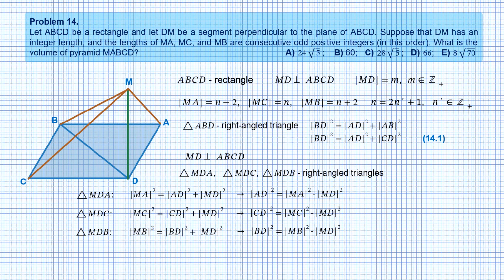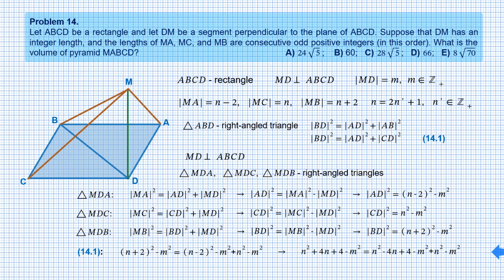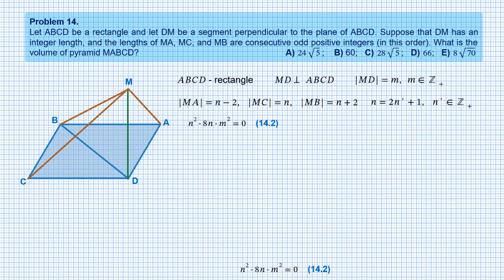Here we replace the length of MD with m and substitute the values for lengths MA, MC, and MB in terms of n. This gives the expressions for the lengths of AD, CD, and BD in terms of m and n. And we substitute the expressions into the equation 14.1. This gives an equation for m and n, where we reduce similar terms and get equation 14.2. So the geometric problem has turned into an algebraic problem. Now we need to solve the equation 14.2.